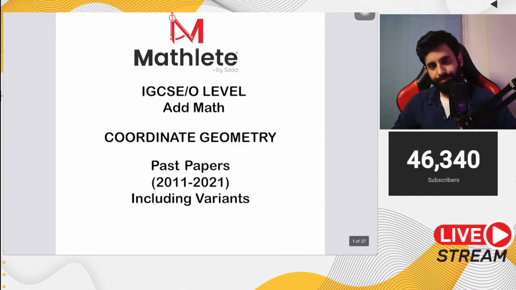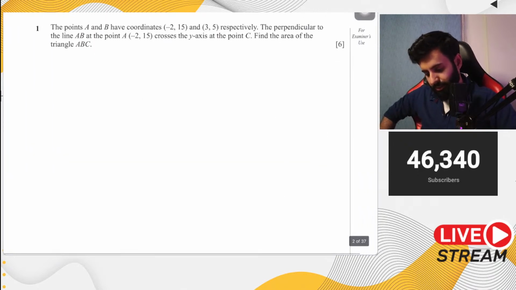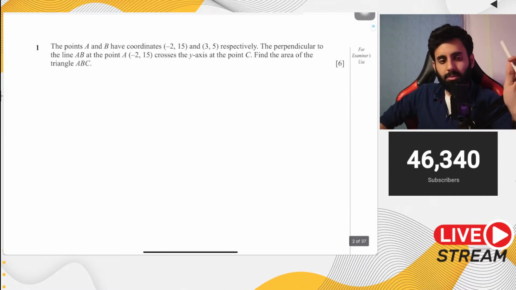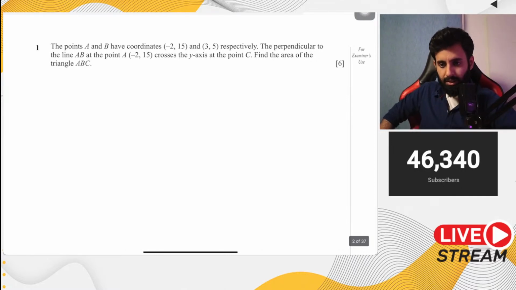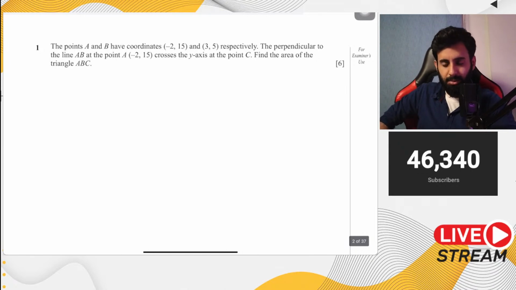Okay, so coordinate geometry, we're going to be solving past paper questions of coordinate geometry because for one very simple reason, and that is the answer to question of the day is 4. It was the same question as math, so that's why I didn't pay too much attention to it. But yeah, the correct answer is 4.